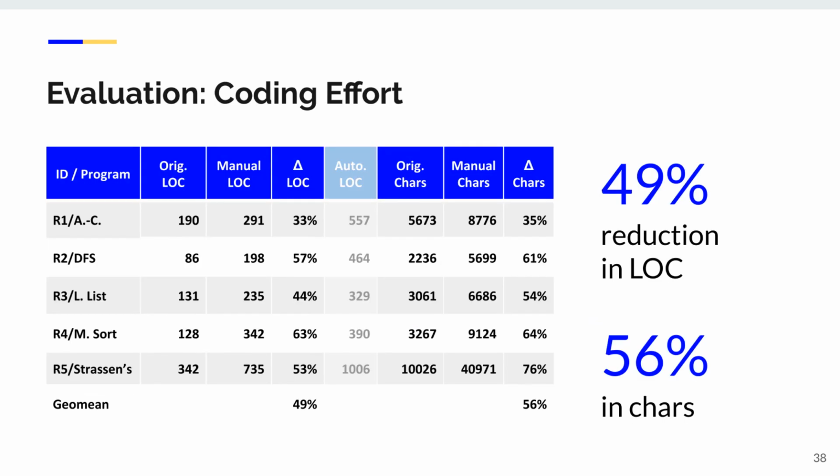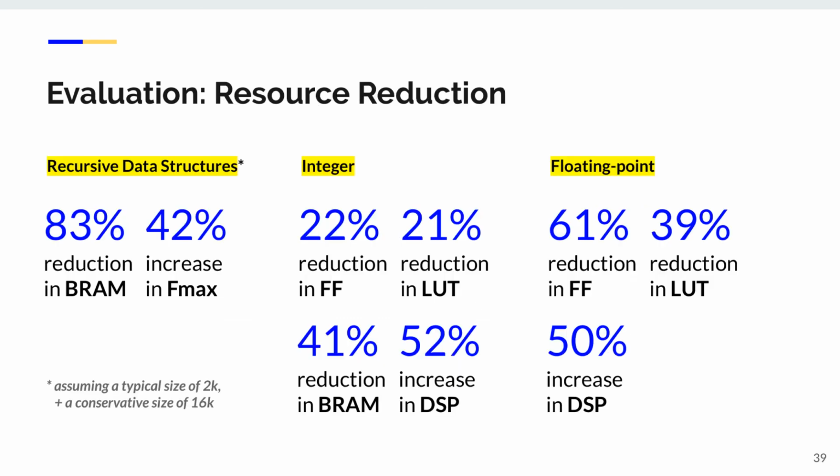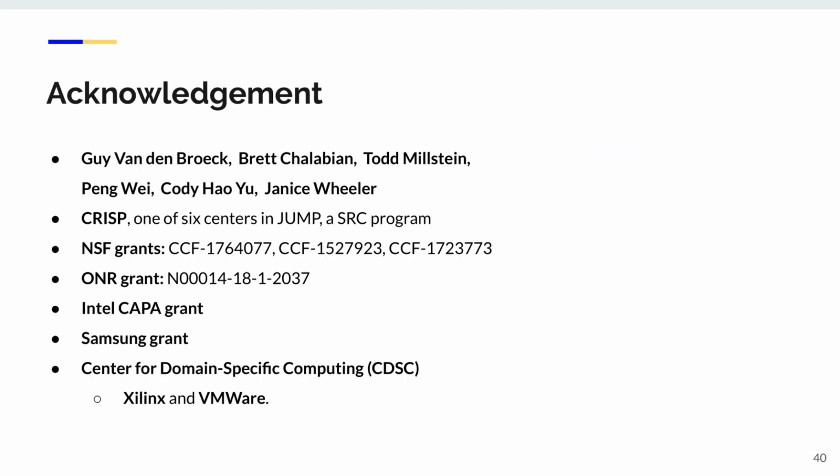Okay, from our evaluation, HeteroRefactor automatically transforms the original unsynthesizable code to the synthesizable version with no human effort required. And automated refactoring can reduce the human effort by 49% if we compare the manual code with the original code. In addition to making it run automatically, we also demonstrate the efficiency of our resource optimization. For different types of kernels, we achieve significant resource reduction of about 50% and increase the maximum frequency for some cases. Thank you for all support of this work.